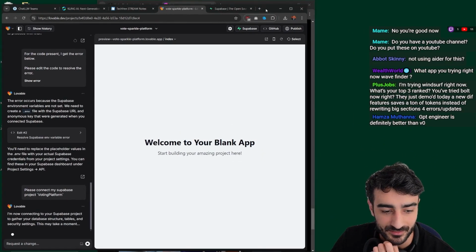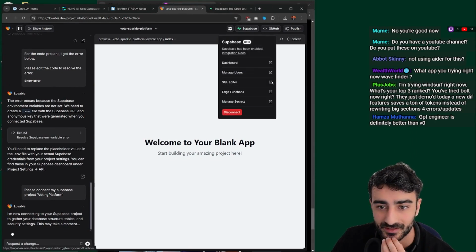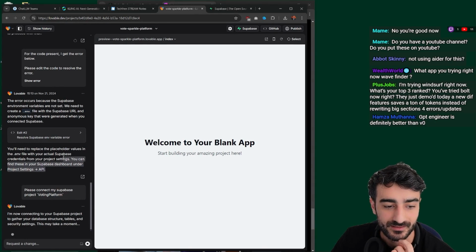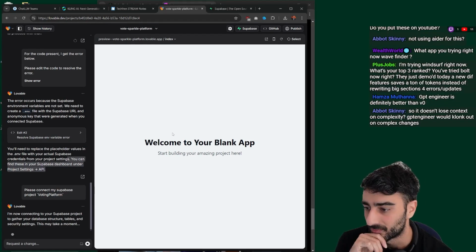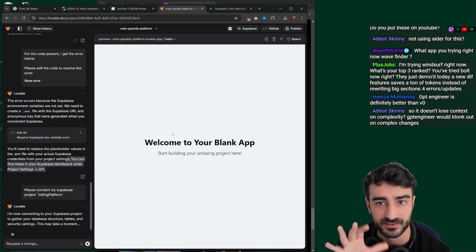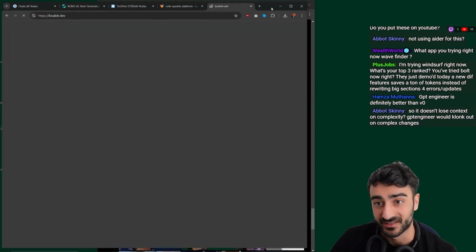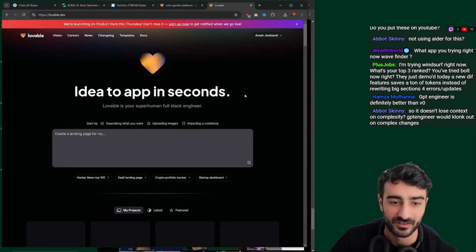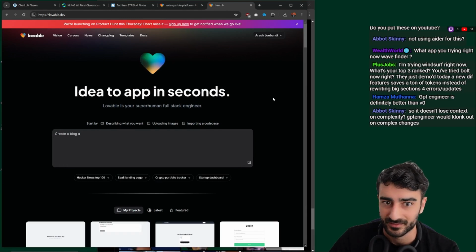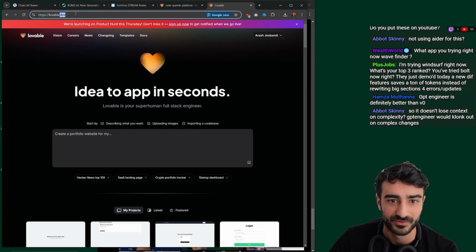Now it's connected to the Supabase project. Oh, you have to go into Supabase and actually connect it. Oh, that looks a bit better, because I think this was old. What app am I trying now? This is Lovable.dev. It was previously called GPT Engineer, but it's one of the OGs in this space. I have a lot of love for them as well. I think you can try it for free. Check it out at Lovable.dev.